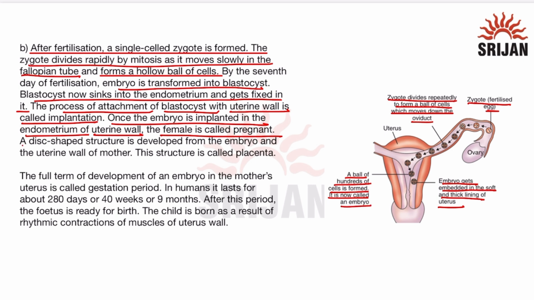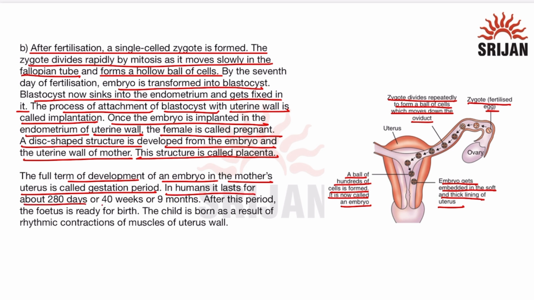After that, a dish-shaped structure is developed from the embryo and the uterine wall of the mother. This structure is known as placenta. The placenta acts as a connection between the fetus and the mother. The full term of development of an embryo in the mother's uterus is known as gestation. In humans, it lasts for about 280 days or 40 weeks or 9 months. After this period, the fetus is ready for birth.